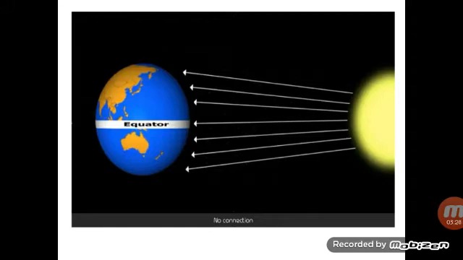Thus the temperature remains high throughout the year because the sun's rays fall directly on the torrid zone. The southern part also experiences hot and humid climate. So this is one of the factors which affects our climate, that is the location.